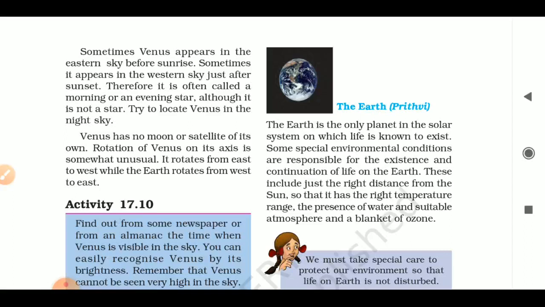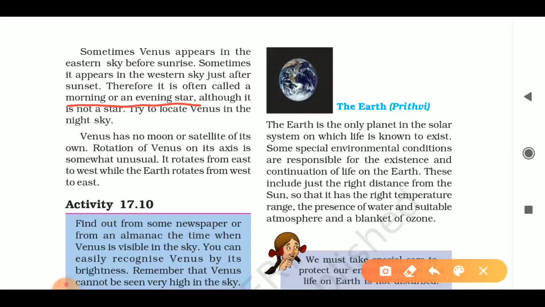So Venus appears in the eastern sky before sunrise, and sometimes in the western sky after sunset, and therefore it's also called a morning or an evening star. Although it's not a star, it's a planet.